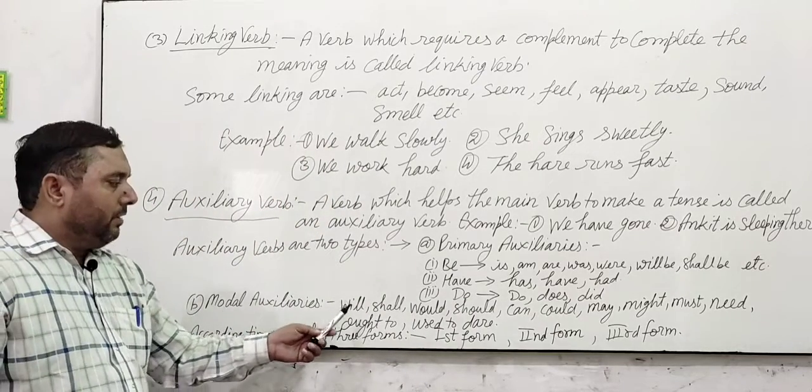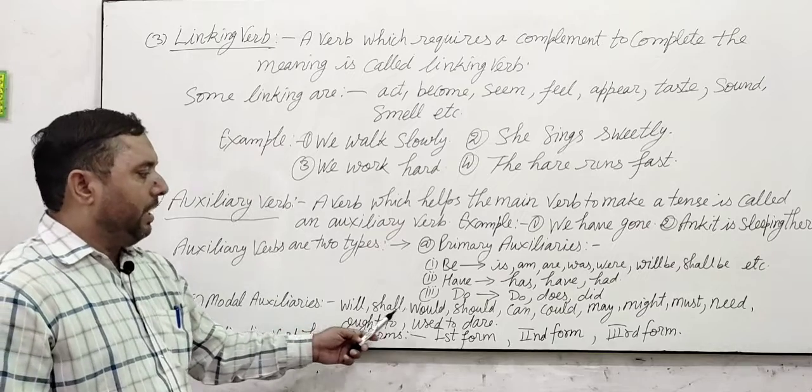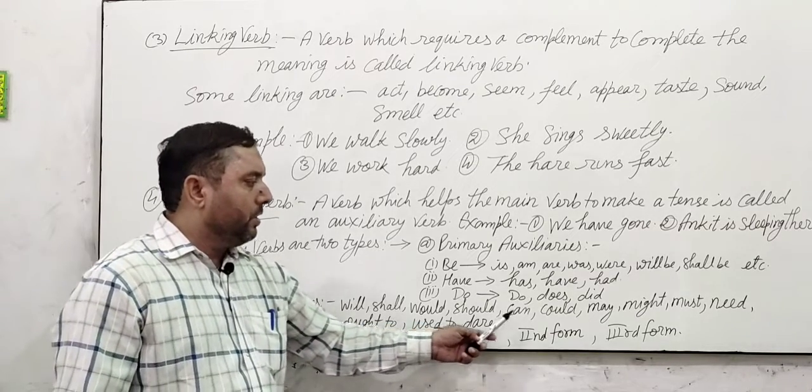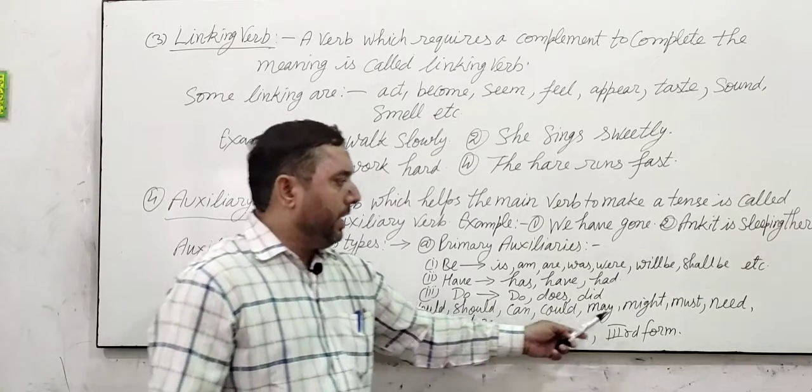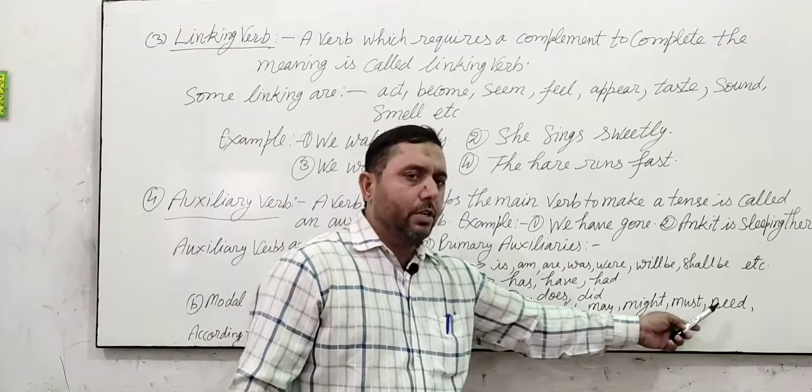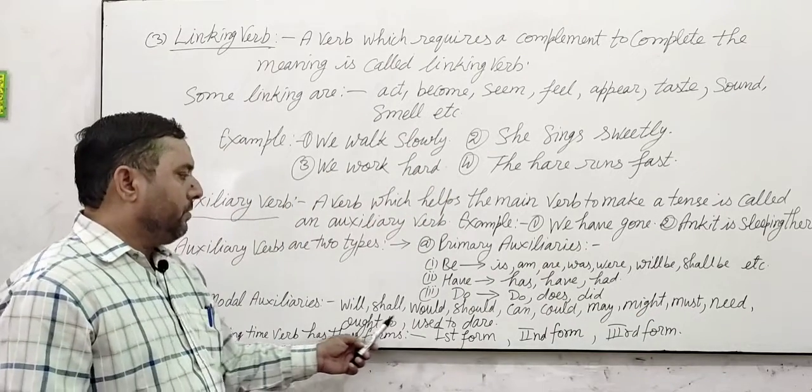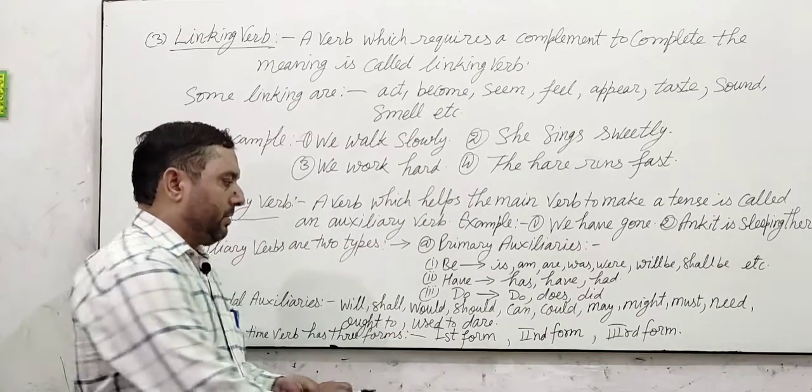Secondary, modal auxiliaries. Modal auxiliaries are will, shall, would, should, can, could, may, might, must, need, ought to, used to, dare.